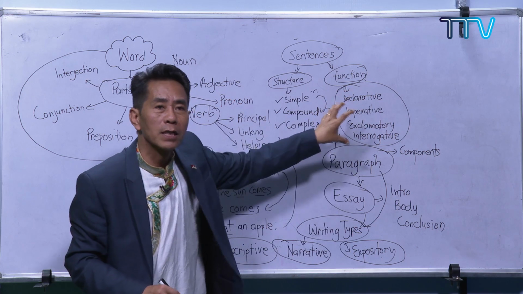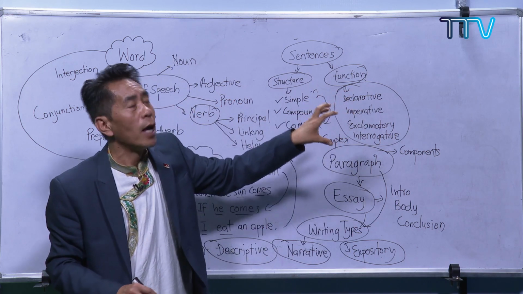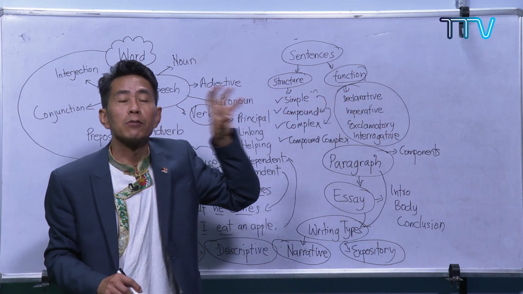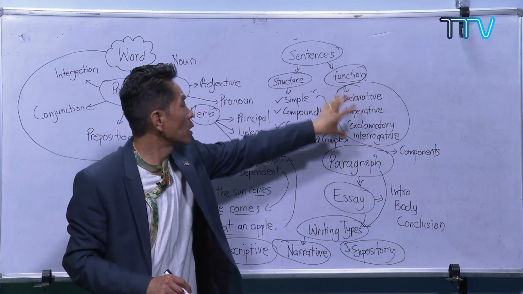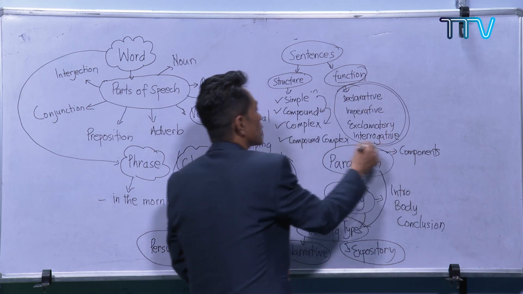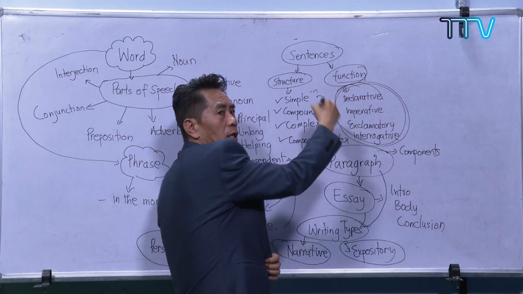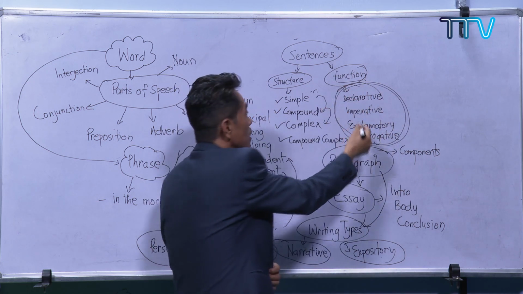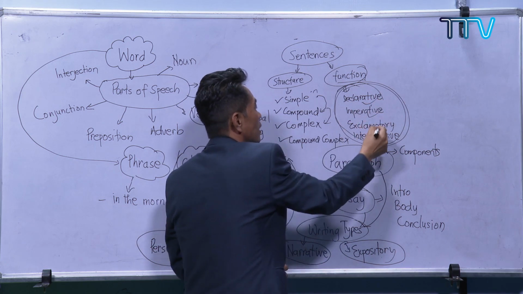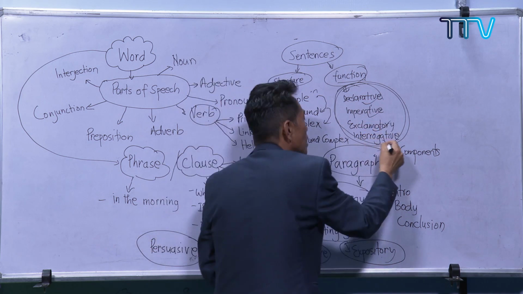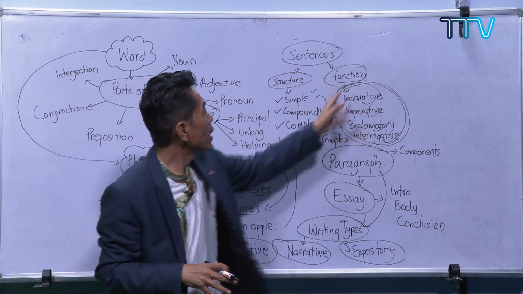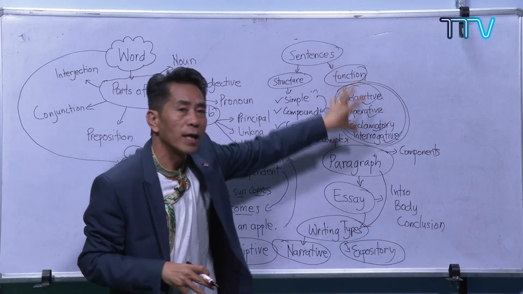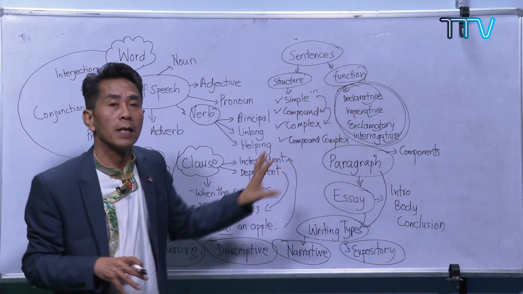These are very important when you do direct and indirect speech, because speech is a form of all these sentences. It may be declarative, imperative, exclamatory, or interrogative, and you have to change that into indirect. That's why it's very important for you to know how to identify all these types of sentences.